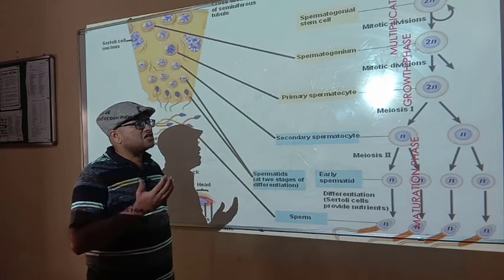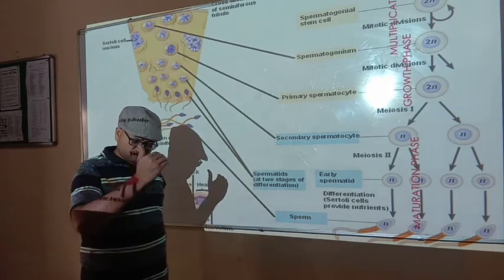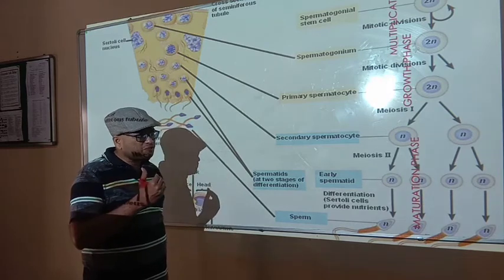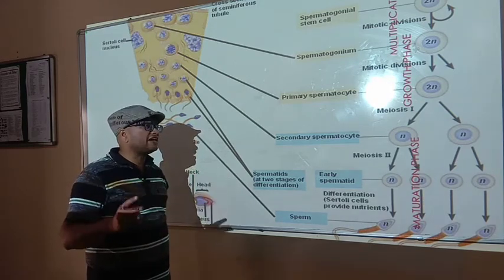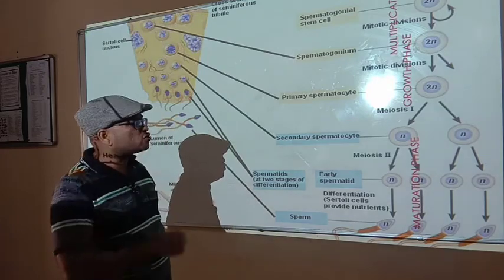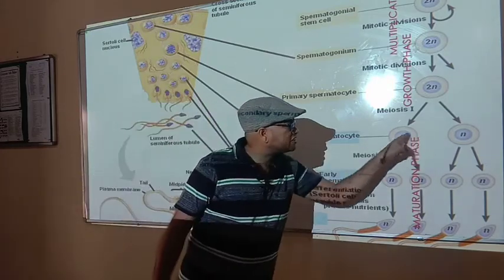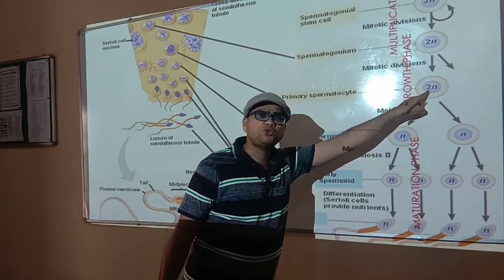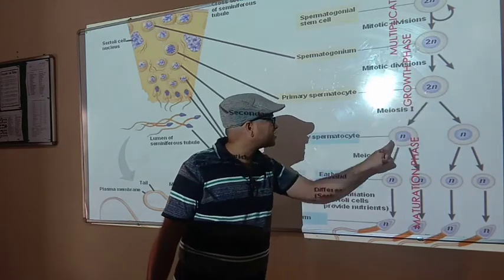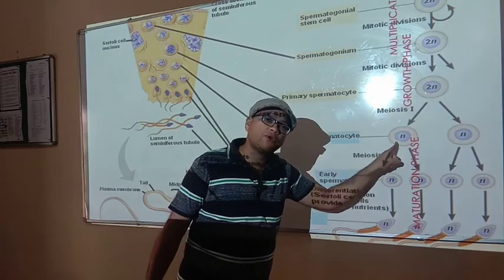It means from one primary spermatocyte, after the first meiotic division, two secondary spermatocytes are produced, and these are haploid in nature. These are N, while the primary spermatocyte is 2N.